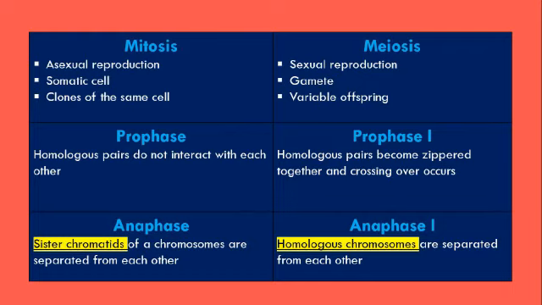Prophase in mitosis versus prophase 1 in meiosis. During prophase in mitosis, the homologous pairs do not interact with each other, while in prophase 1 in meiosis, the homologous pairs become zippered together and crossing over occurs. Anaphase in mitosis versus anaphase 1 in meiosis. During anaphase in mitosis, the sister chromatids of a chromosome are separated from each other, while in anaphase 1 in meiosis, the homologous chromosomes are separated from each other.